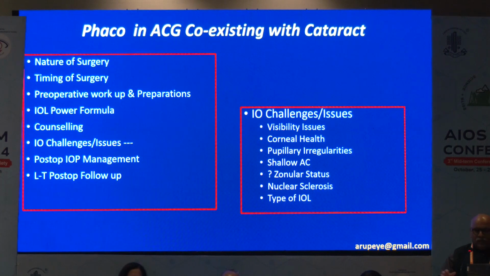There are intraoperative challenges and issues which are additionally faced here. For example, there will be visibility issues. Cornea may not be very clear, and many of these patients may have a very advanced cataract. Cornea is unhealthy because of previous acute angle closure episodes in the past. Pupil, again, will be irregular. There may be posterior synechiae. AC, more often than not, is shallow in these situations. Many of these patients have compromised zonular status. Usually they have a hard nucleus, and then at the end of the cataract surgery, what sort of intraocular lens